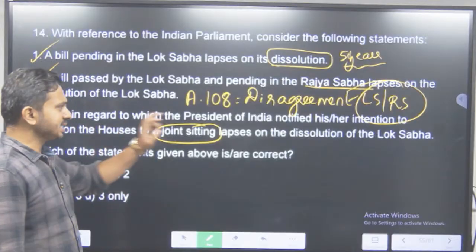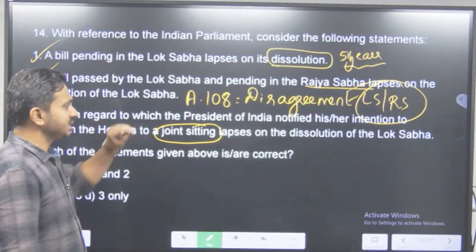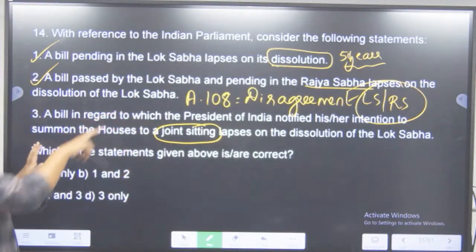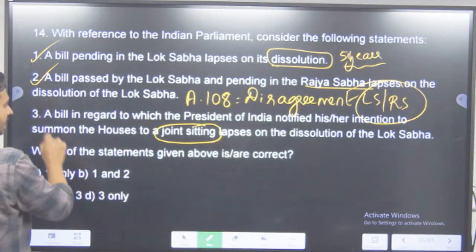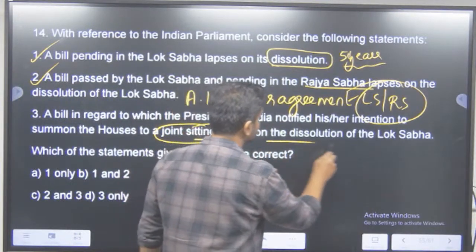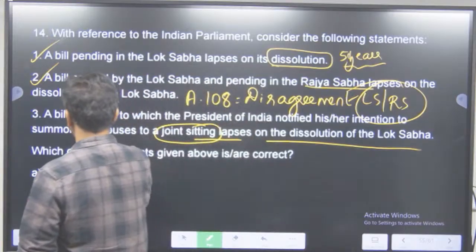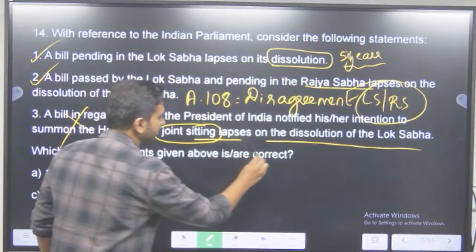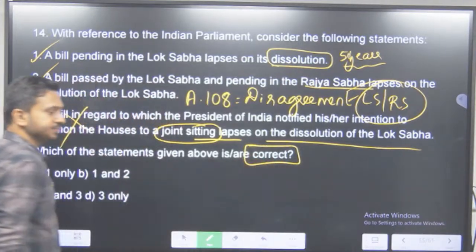And there has been a disagreement and the President has summoned a joint sitting. Now, will the bill lapse there? No. The bill does not lapse. So what are they given? On the joint sitting, lapses on the dissolution of the Lok Sabha. No, wrong statement.